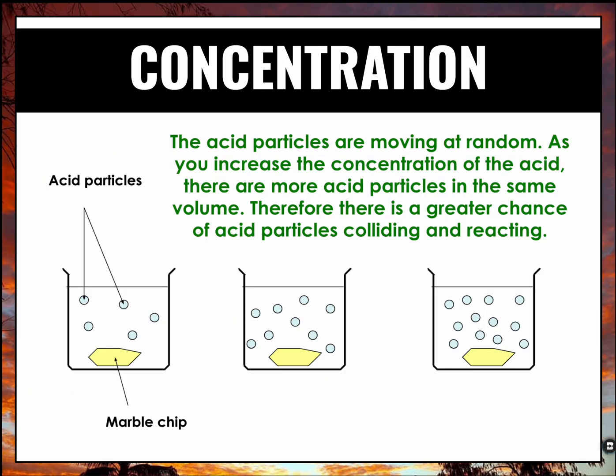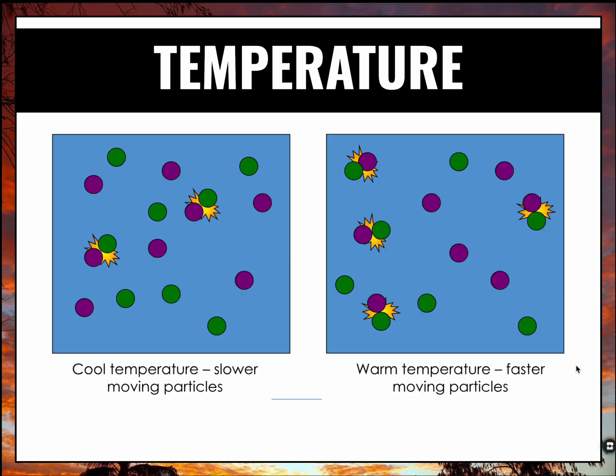So here we're going to go through every single one. So concentration. The acid particles are moving at random. As you increase the concentration of the acid, there are more acid particles in the same amount of volume. Therefore, there's a greater chance of the acid particles colliding and reacting. So in this example, I have acid particles within here in a marble chip. If I increase the concentration of the acid particles, we're going to increase the rate the marble chip decomposes.